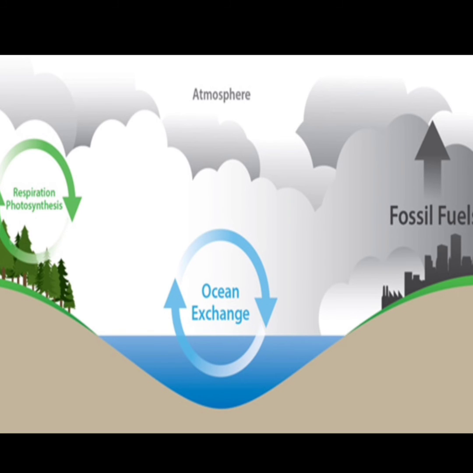Let us see about its occurrence. Carbon dioxide is present in air to the extent of about, to the maximum of about 0.03% by volume. It is evolved by the plants and animals during respiration and is produced during fermentation reactions.